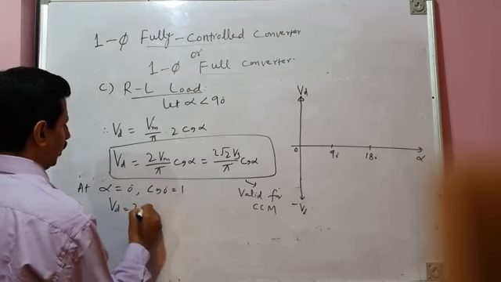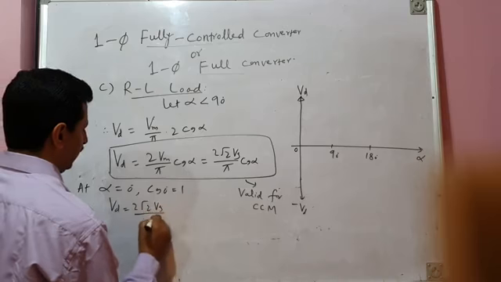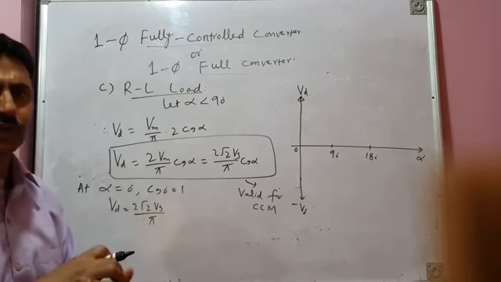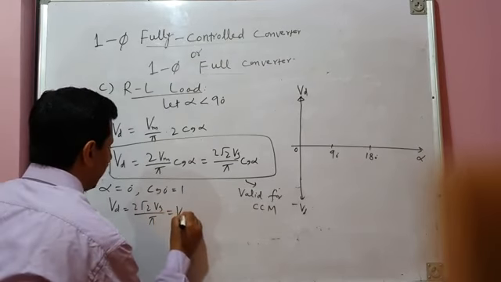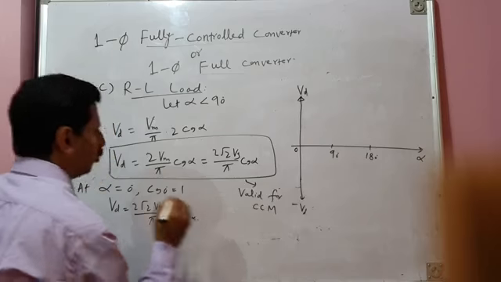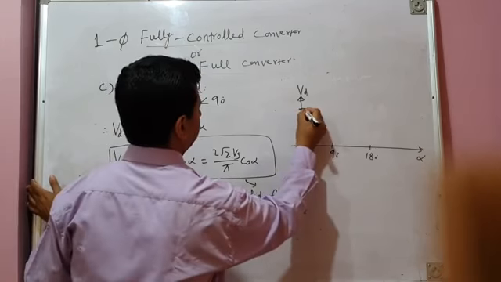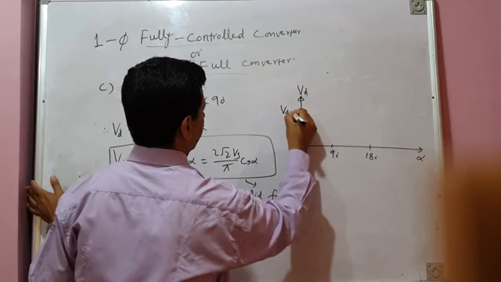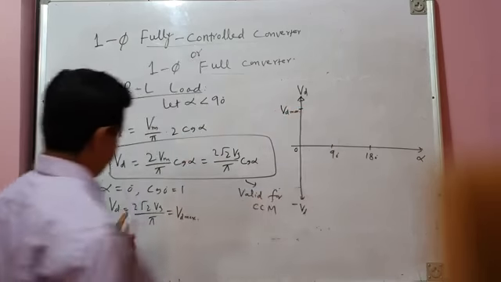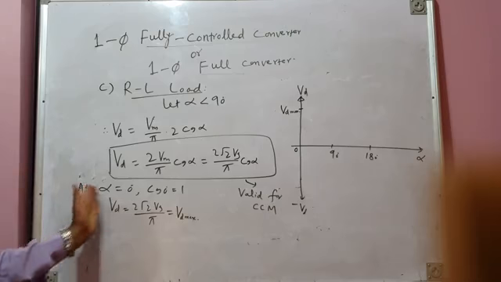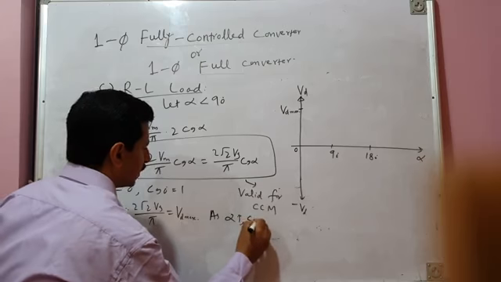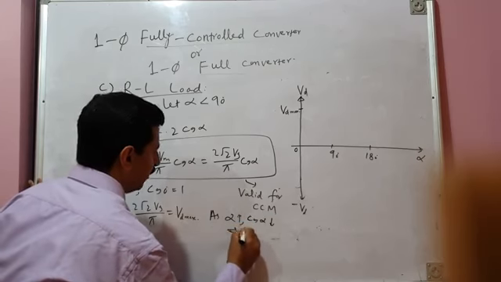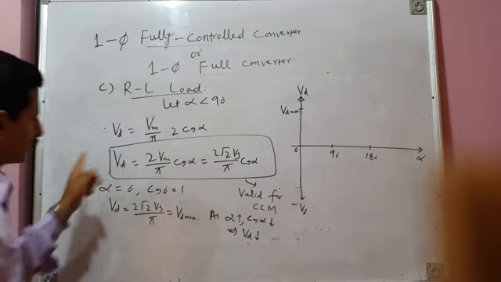So average output voltage is 2 root 2 Vs by pi. Maximum. So at alpha equal to 0 degree, average output voltage is maximum. Let us call this Vd max, maximum average output voltage. So it is somewhere here, Vd max is 2 root 2 Vs by pi. Then as alpha increases, cos alpha decreases, which means average output voltage decreases.